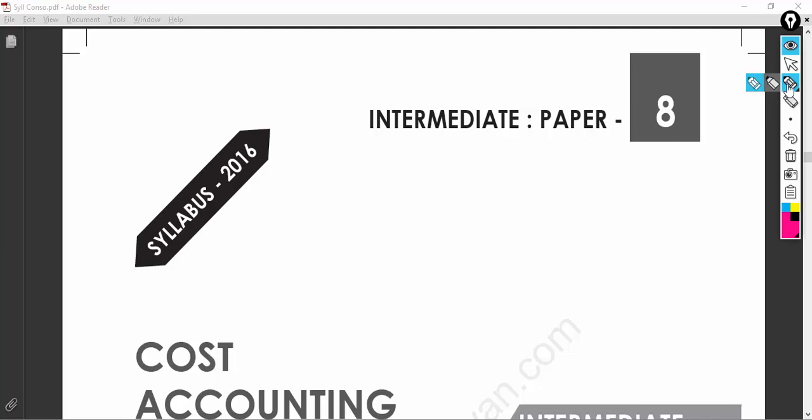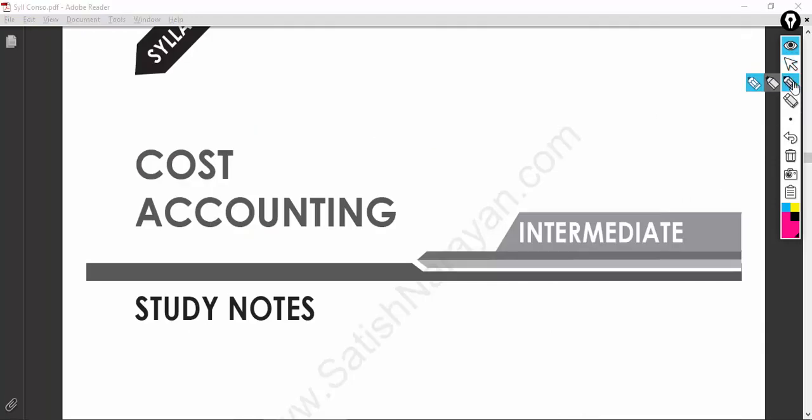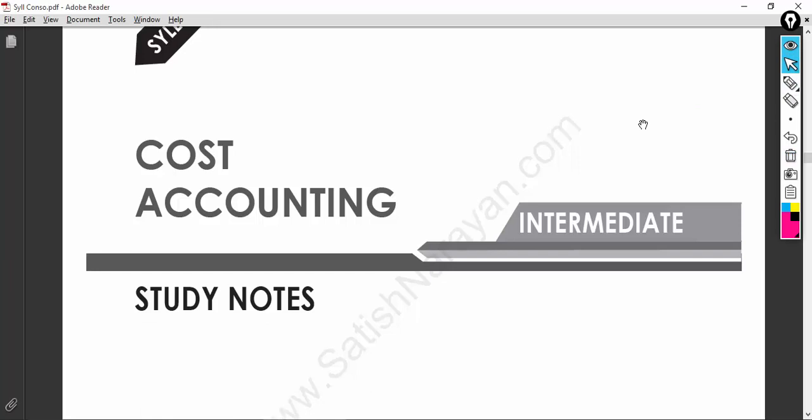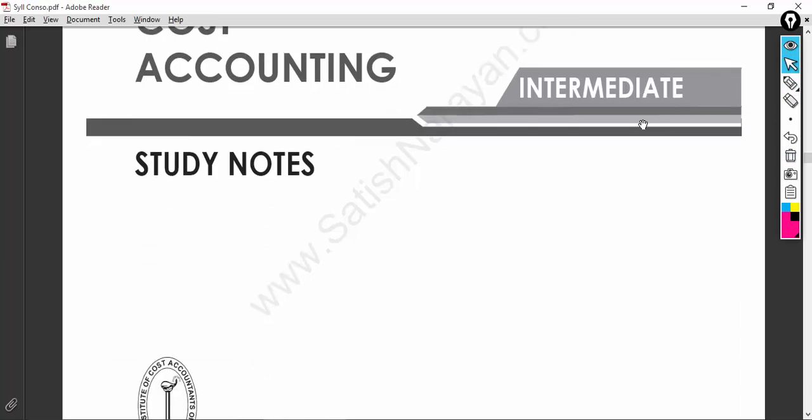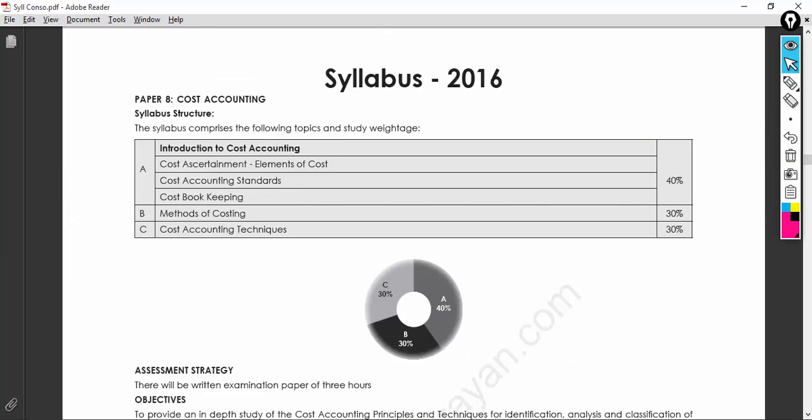So we have Paper 8 for the intermediate, Syllabus 16. With this we know the subject, which is cost accounting. It's not cost and management accounting, it is only cost accounting. So you will be studying what is cost, how to arrive at the cost, all those things will be studied in this subject. The structure of the subject is designed like this.